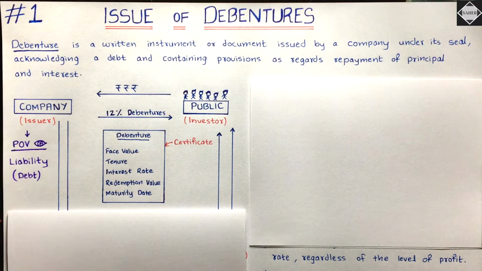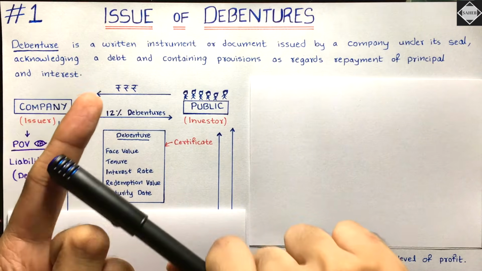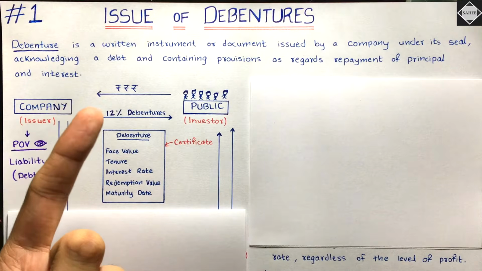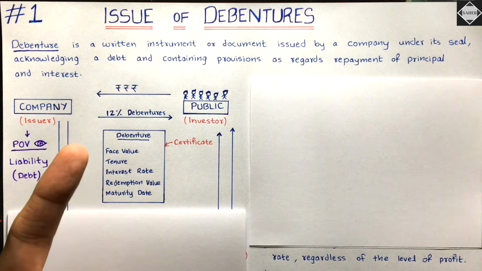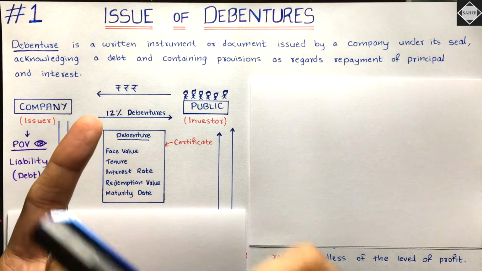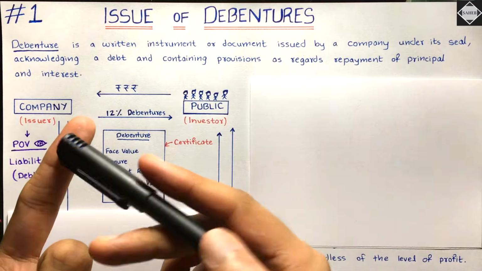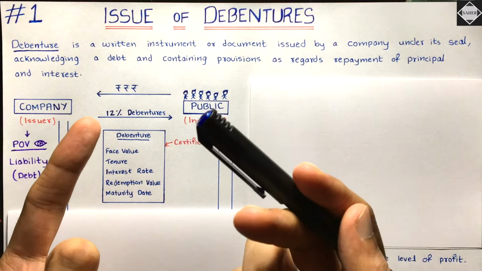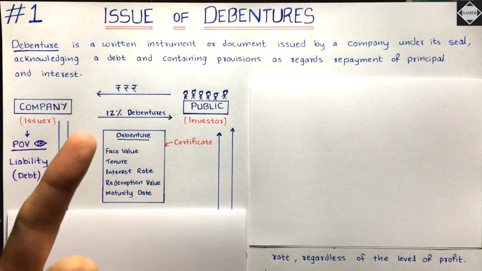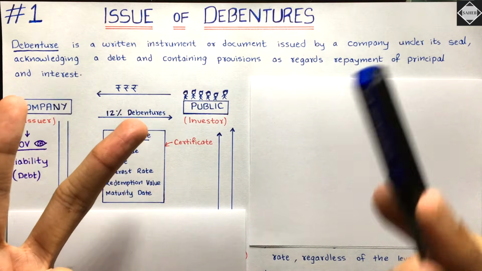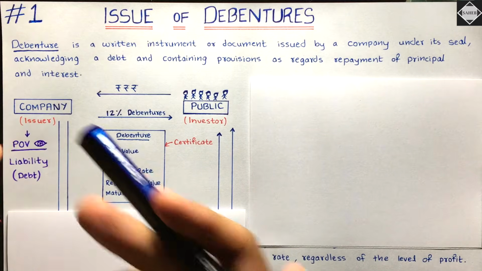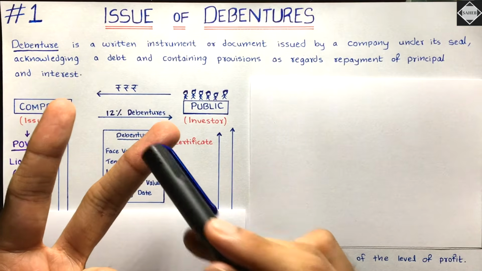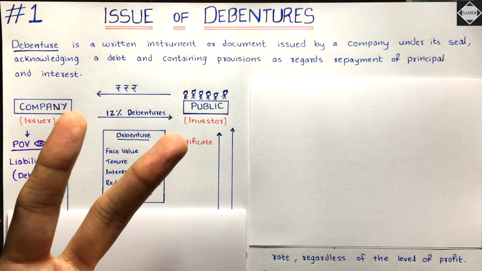So what options do they have to raise that money? See, the first option you will say is to issue equity shares or preference shares, right? But let's just say maybe they don't want to issue shares. Okay, if they issue equity shares, then what happens? The ownership will be diluted, the control will be diluted, because shares have voting rights, right? So that's why they don't want to issue shares. The second option they have is to go to a bank to get a loan, and then use that money for whatever project they need it for, right? So if they go to a bank, what are the problems? What are the issues that they are going to face?